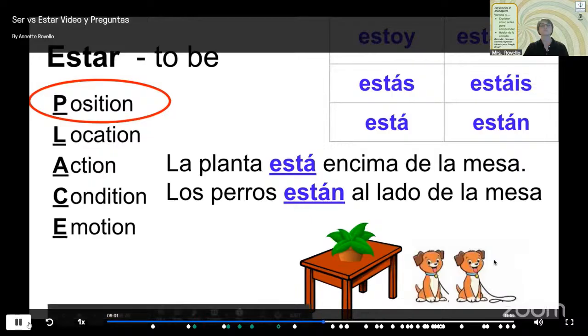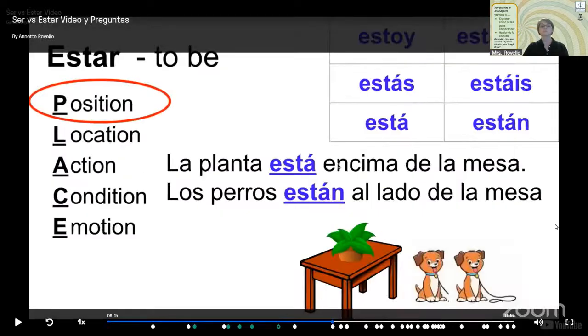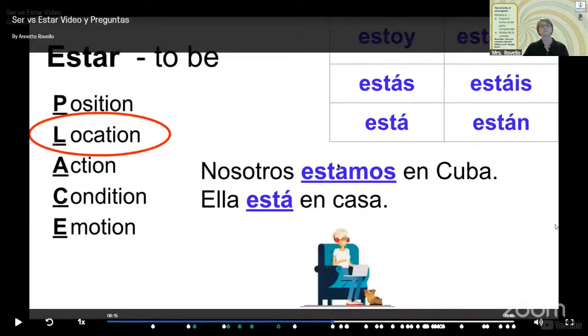If the thing is plural, like the dogs, we're going to use the third person plural form of the verb, the ellos, ustedes form. Just think of they, ellos, and then están. So we're going to skip this one. We've got this.